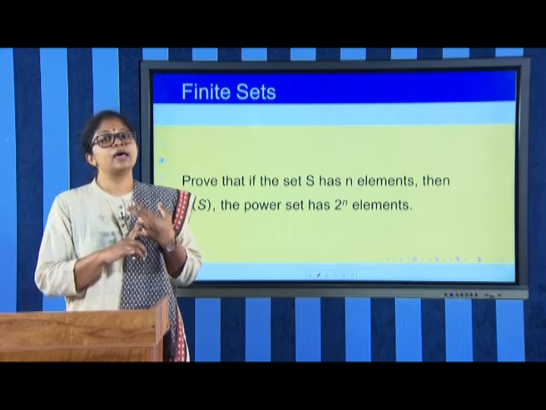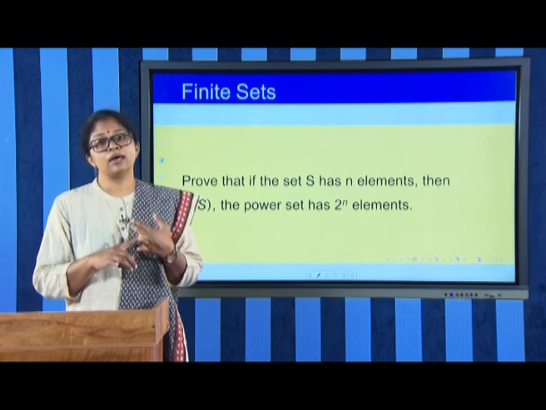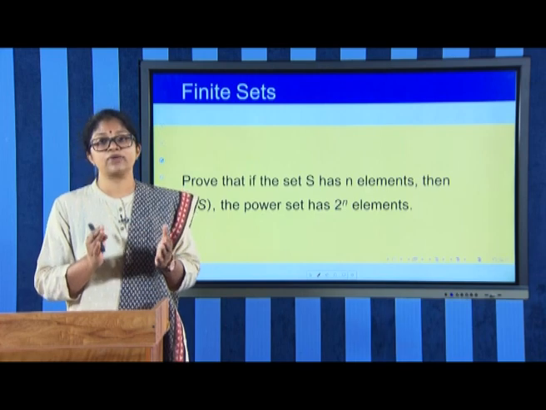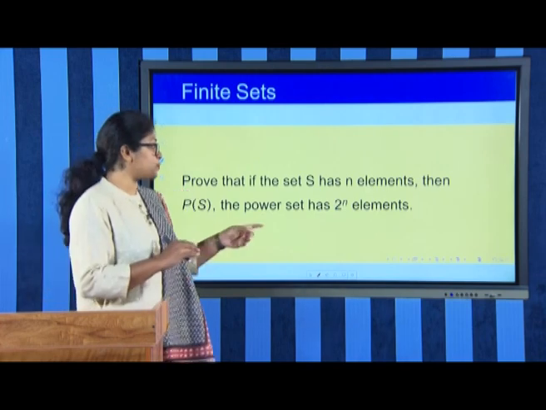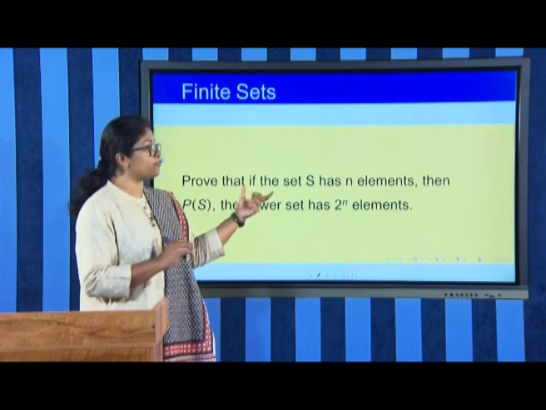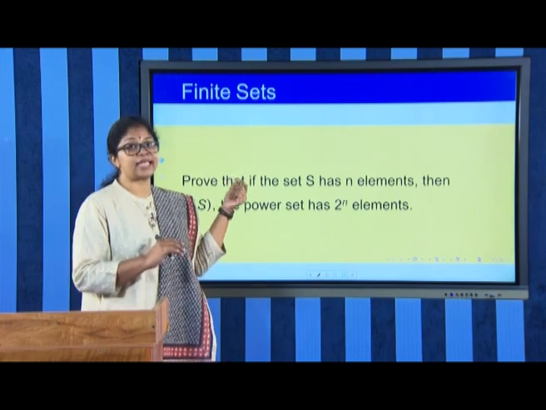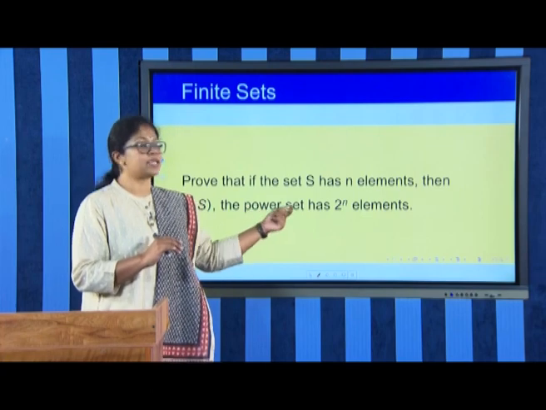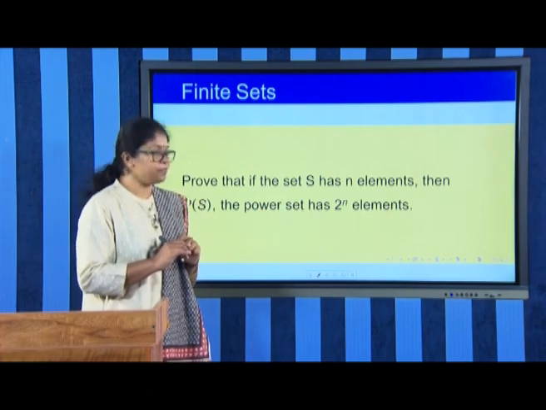The power set becomes a set of cardinality 2, and hence P of 1 is true. Then suppose that P of k is true, that means if a set has k elements, the power set has 2 power k elements.